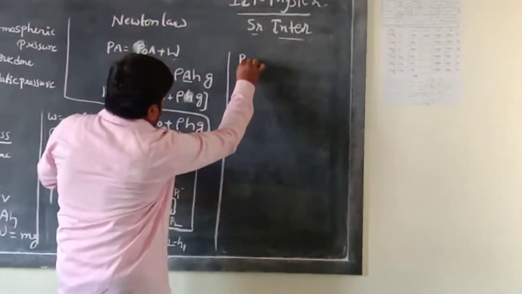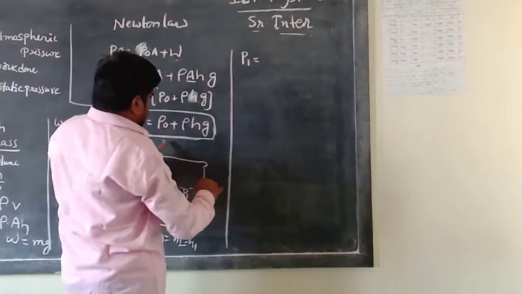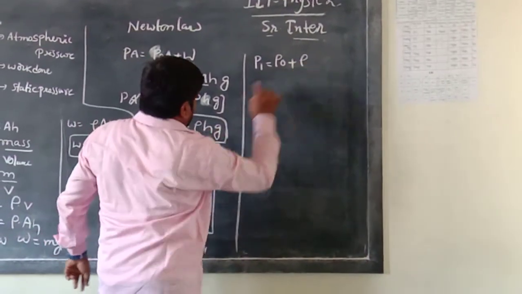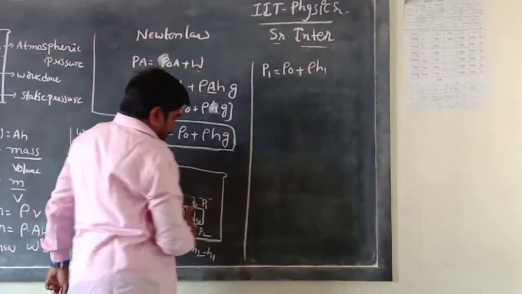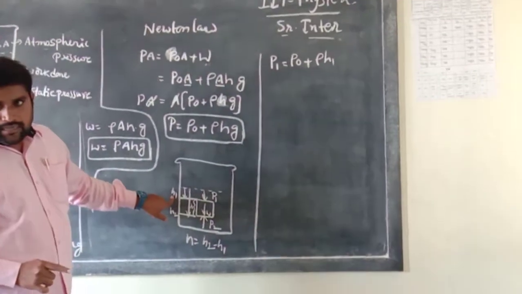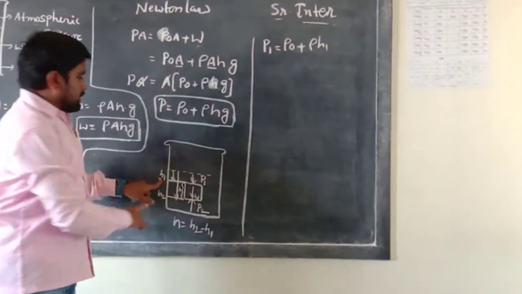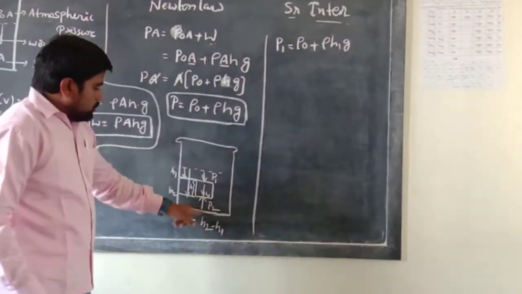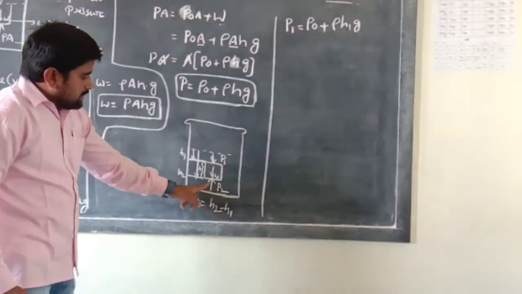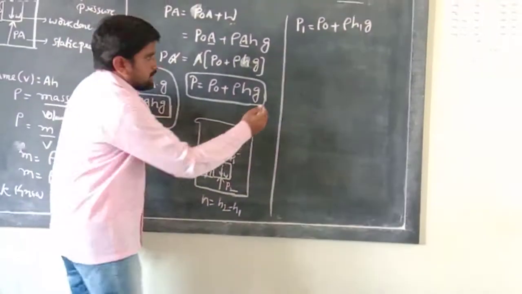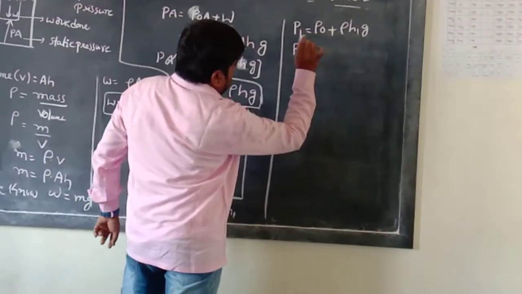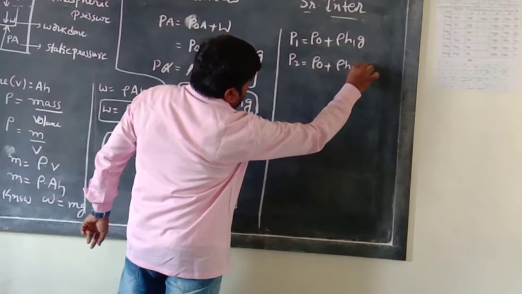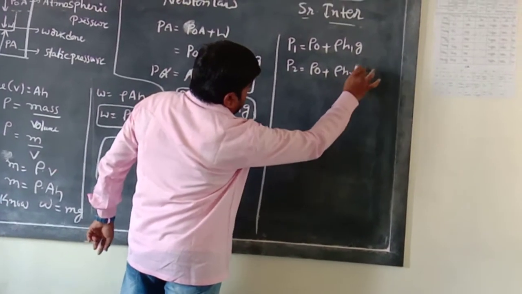P1 is equal to the same pressure, rho naught plus rho into H1 into g. Next, from the downward direction, how much pressure is acting on the object? Same, P2 is equal to rho naught plus rho into H2 into g.